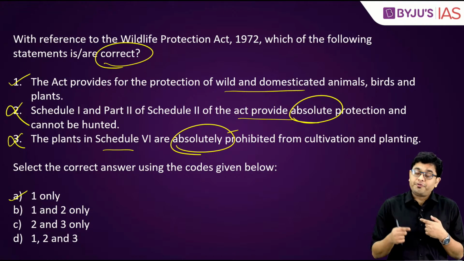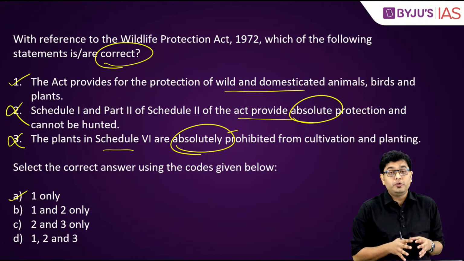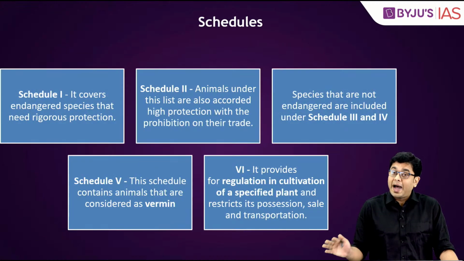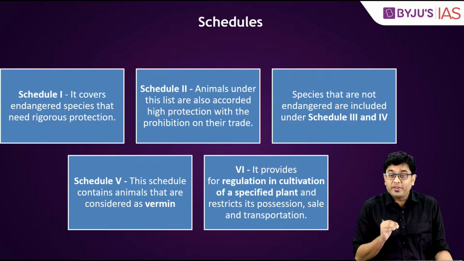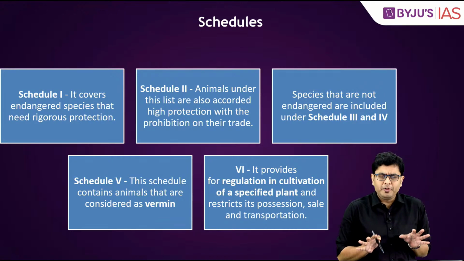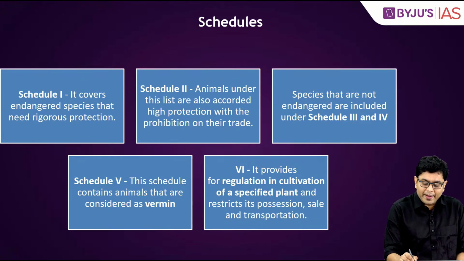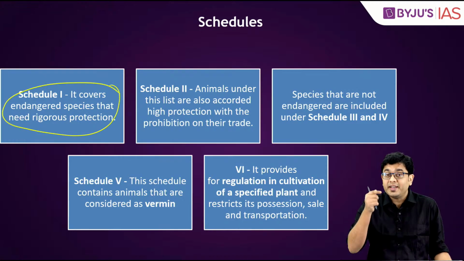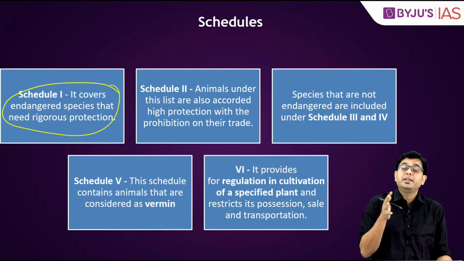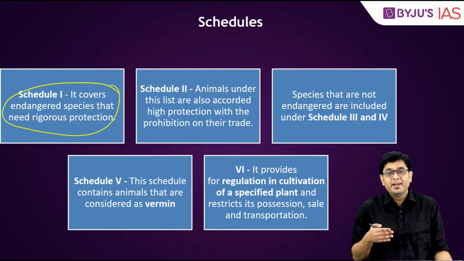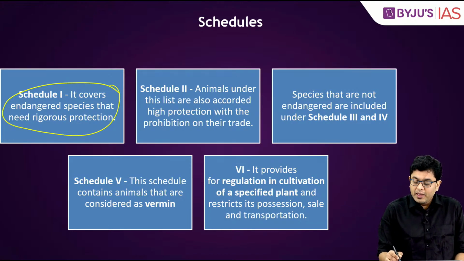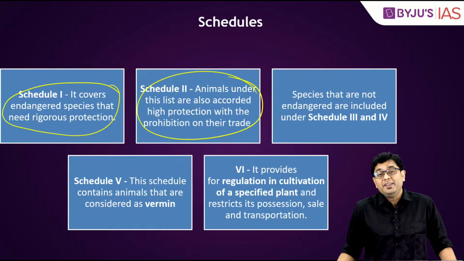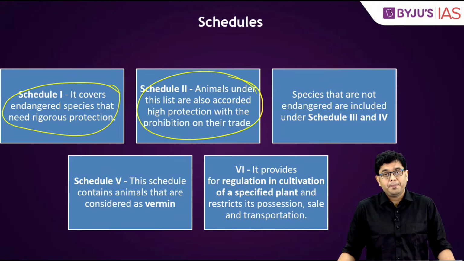Now, questions are oftentimes asked regarding the schedules of the Wildlife Protection Act 1972. So ideally, you should be aware of what these schedules are about. Very briefly, Schedule 1 basically covers endangered species that need continuous and rigorous protection, for example tigers, Asiatic lions, etc. Even Schedule 2 animals are accorded a high amount of protection, and there is a general prohibition of trade.